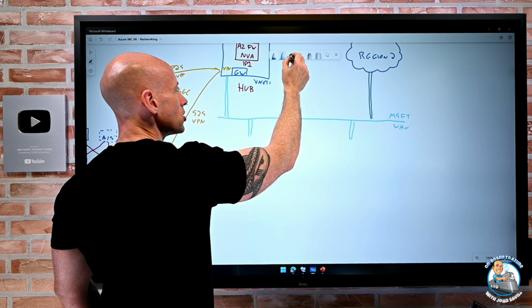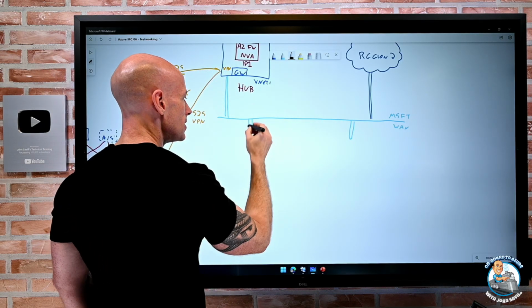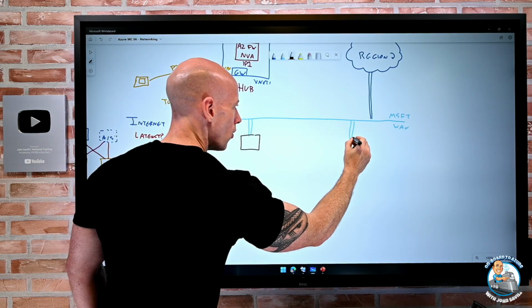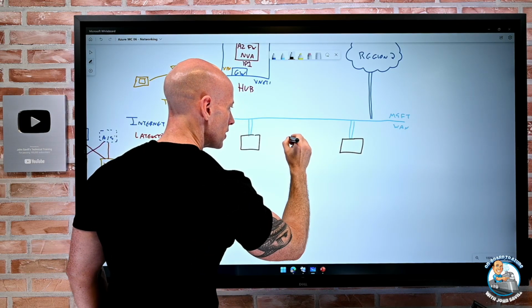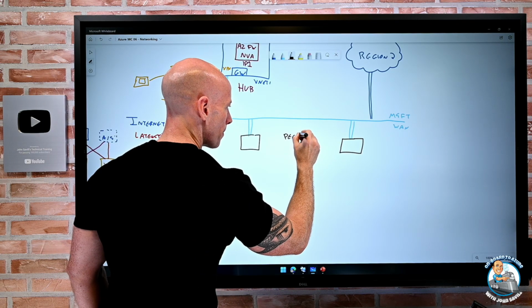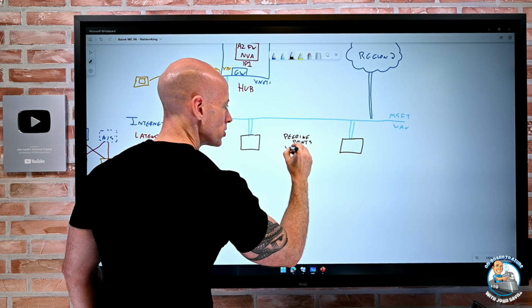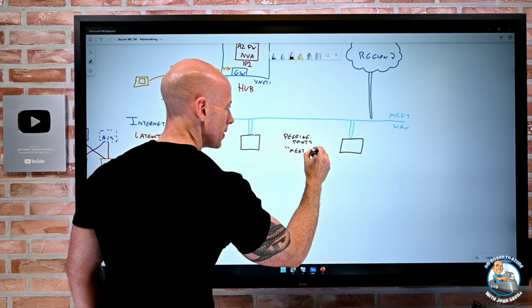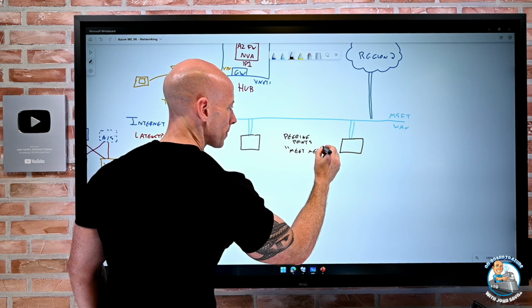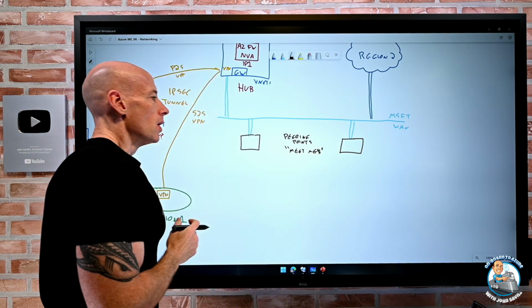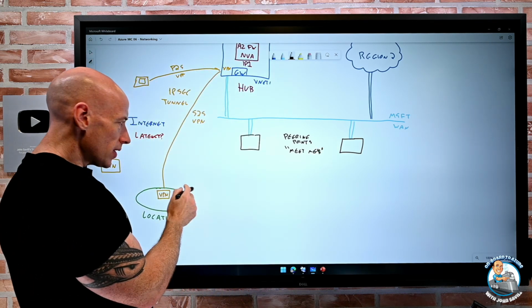So one of the things you'll actually see is this idea of these carrier neutral facilities called peering points. You might also hear them called meet me's. Meet me here. Remember you had your network?